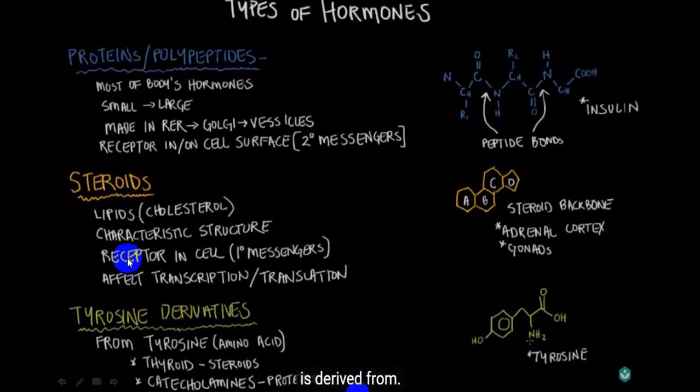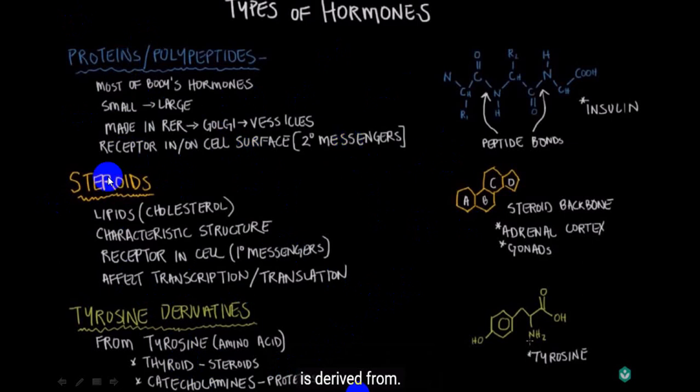These are steroid hormones. They are manufactured from cholesterol, and tyrosine hormones are derived from simple amino acids, that is thyroid hormones and catecholamines. So these are what we call three basic groups of hormones. Is that clear? Now these protein hormones will act on a receptor on a cell surface and produce a secondary